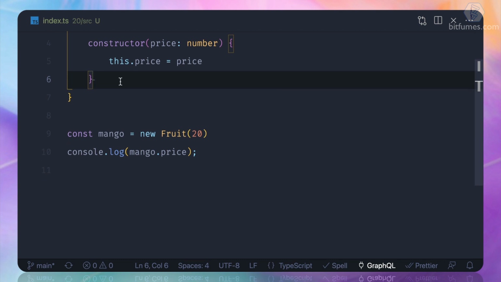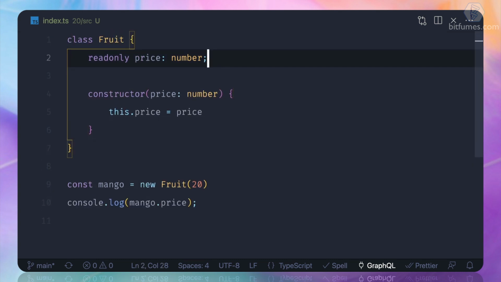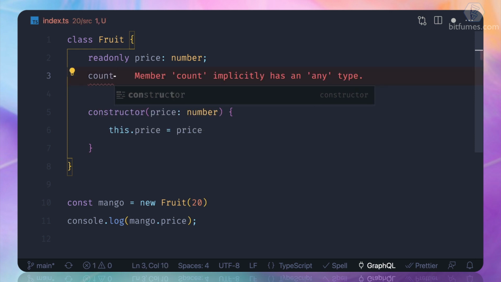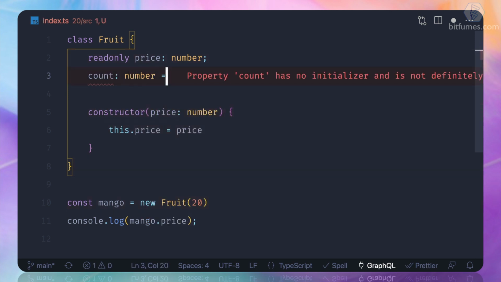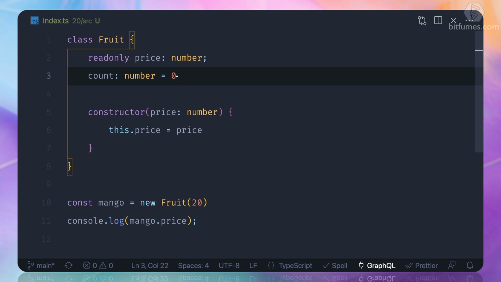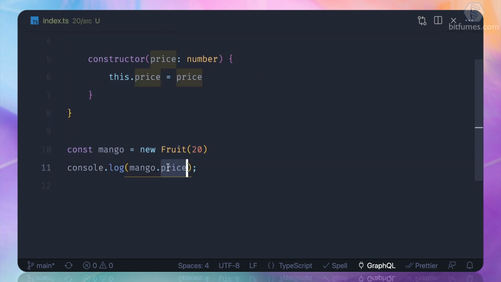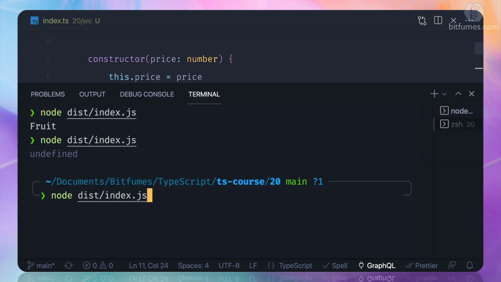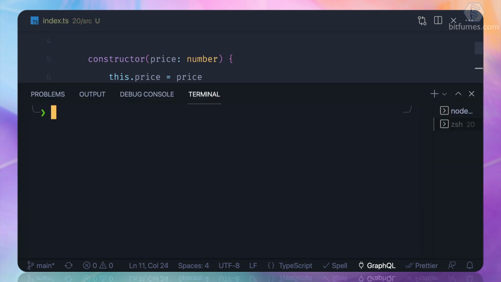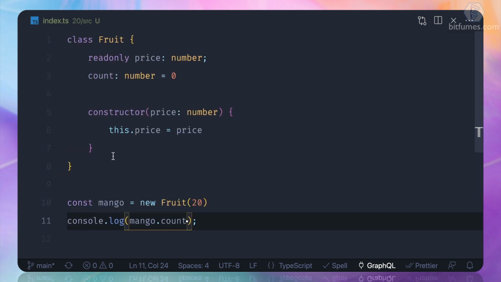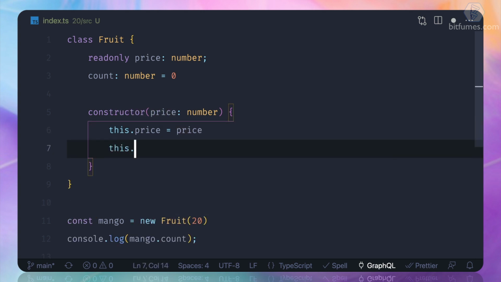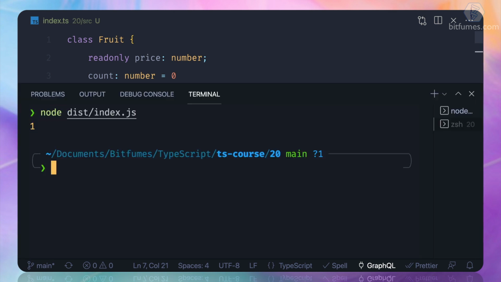Now we understand that, okay, that's an amazing thing for read only, but we also have a static method. So I'm going to create a count variable, which is going to be a number obviously, and it starts with 0. That's nice. So can we access it? Yes, we can access it. And the value is 0. But what I want is, whenever I create a new instance of this class, I want to increase the count. So this dot count, and I can say plus plus. Now the count is 1.